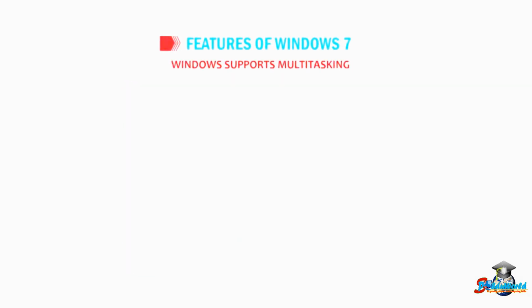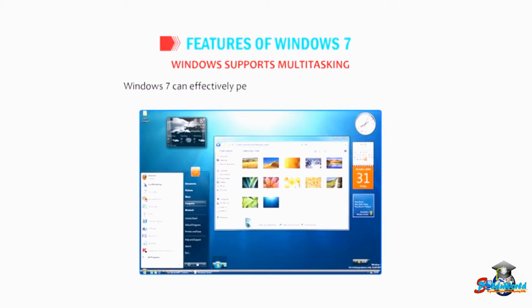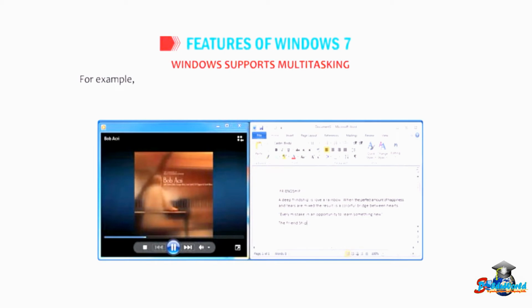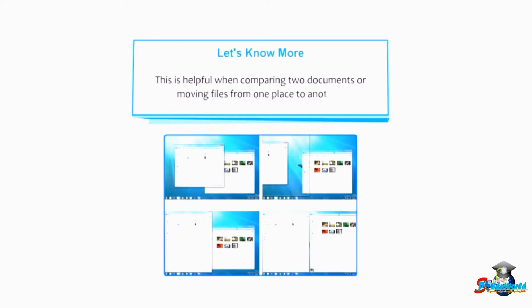Windows supports multitasking. Windows 7 can effectively perform more than one task at a time. For example, we can type letters in MS Word while enjoying music using the Windows Media Player. Students, let's know more. Snapping is another good feature of Windows 7 which helps in working with multiple open windows. It is used to arrange windows side by side on the screen. This is helpful when comparing two documents or moving files from one place to another.